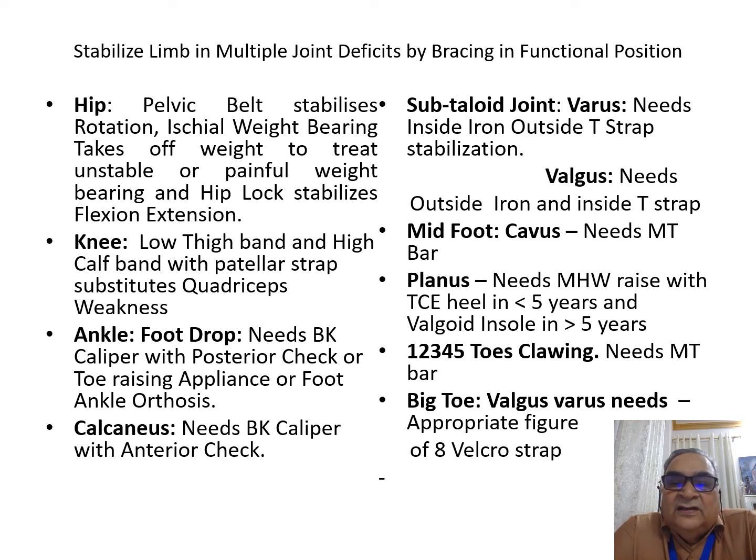If there is clawing of the 1, 2, 3, 4, or 5, you need a metatarsal bar to prevent hyperextension of the metatarsophalangeal joints. With the big toe valgus ovaris, you need an appropriate figure of 8 Velcro strap.